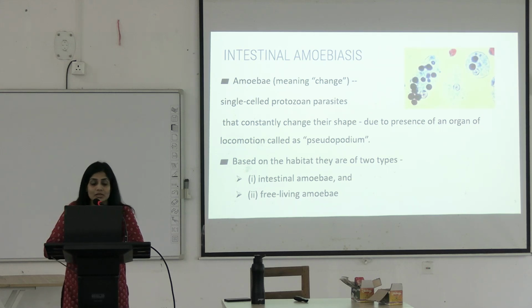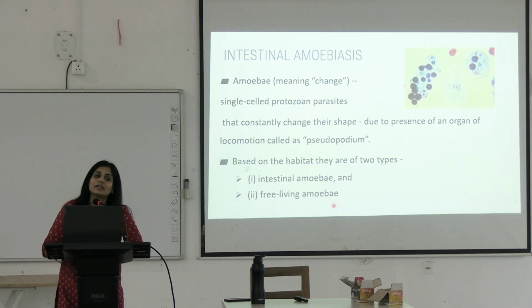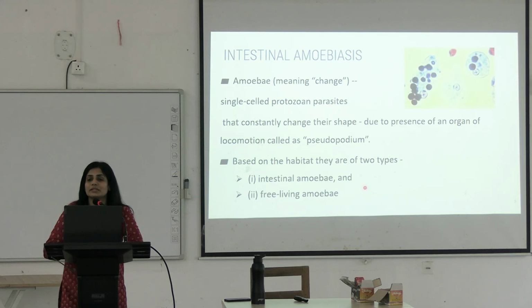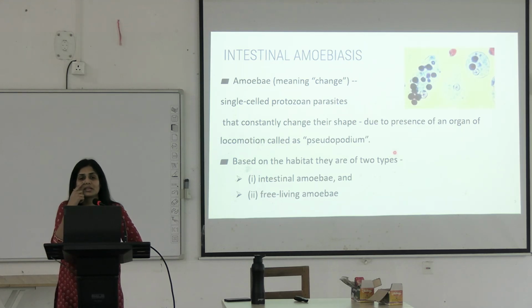Right? So two kinds of amoeba you have to remember, intestinal and free living. Free living examples, most recently there were certain cases in Kerala, brain eating amoeba. What was that? Naegleria fowleri and Acanthamoeba and Balamuthia. Okay, these are all free living amoeba.